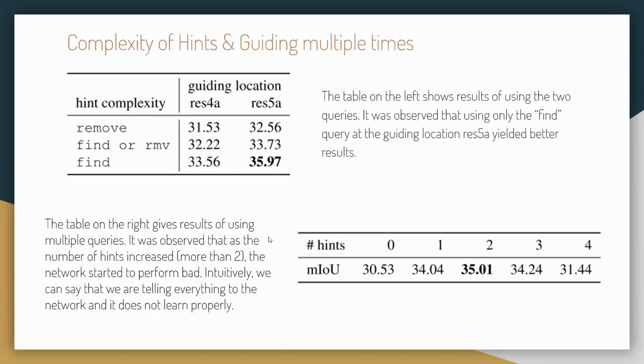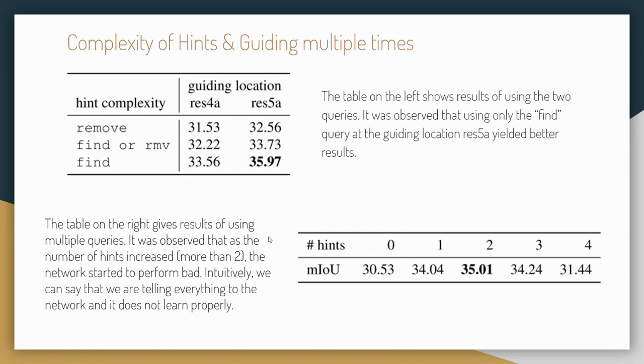Okay, consider the table on the left. As we have mentioned, they use two types of queries, that is the remove query and the find query. Using only the remove query yielded not so good performance, and the intuition is that we are not specifying anything by giving a remove query. If we explicitly use the find query, the result is the best, as observed by the authors.